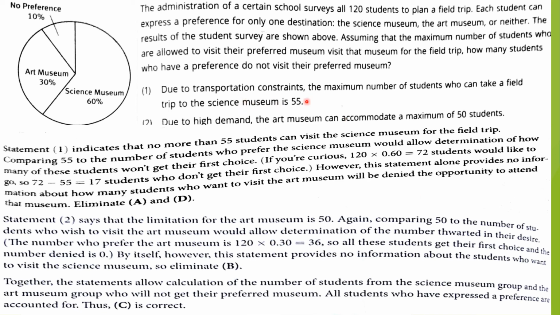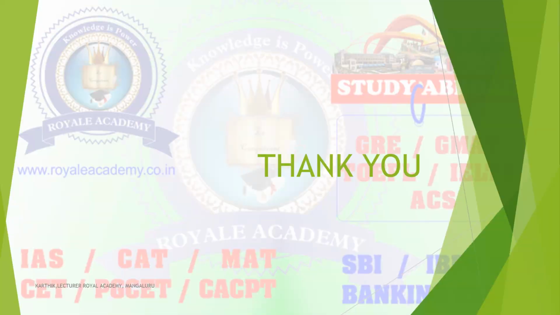Here only science museum information is provided. Here art museum information is provided. So the first statement alone is not enough to find the answer. The second statement alone is not enough to find the answer. Then club both together. While clubbing together, you will get the information of the art museum as well as the science museum. So while clubbing together, you can answer the question: how many students who have a preference do not visit their preferred museum. From this you can answer the question. So option C is the correct answer.